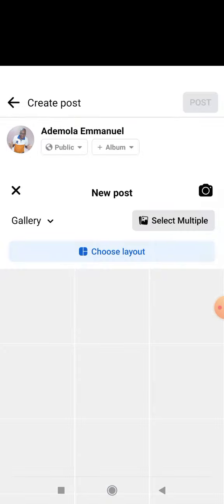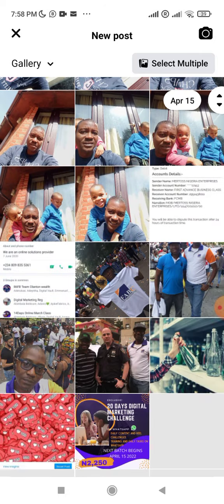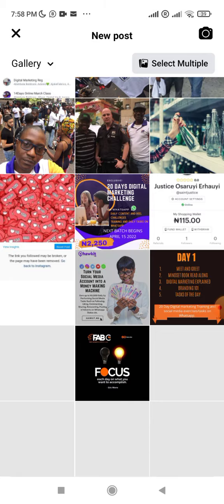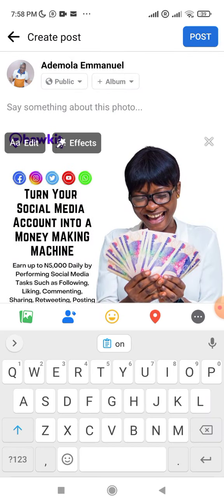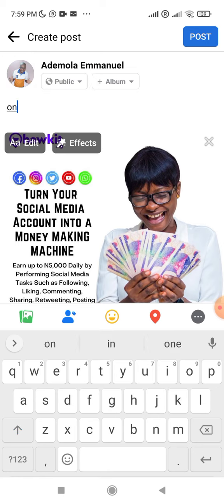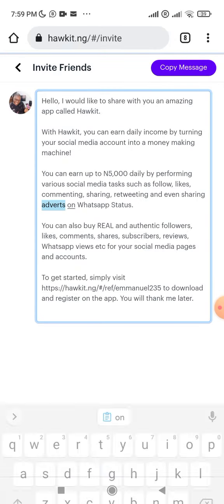Put the Hawkit picture that I got from their Instagram account, then paste what I just copied from their website. Okay, I've not copied it. I can go to their website. So this is the ready-made one.